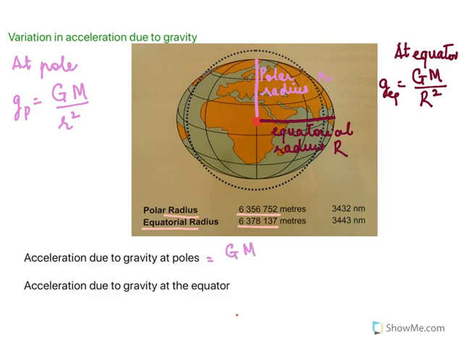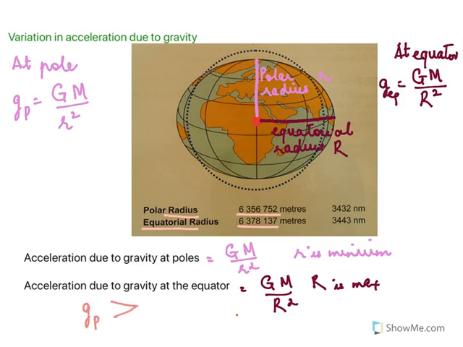So acceleration due to gravity at the poles is GM over r squared, where r is minimum, and at the equator it is GM over R squared, where R is maximum. So at the pole, the g will be much greater than the g at the equator.